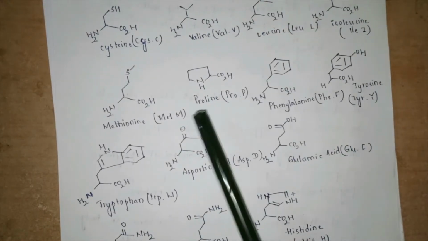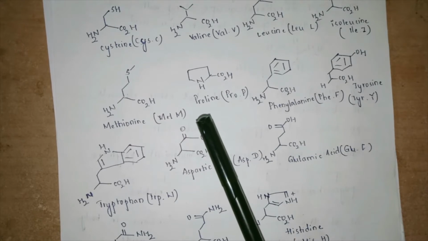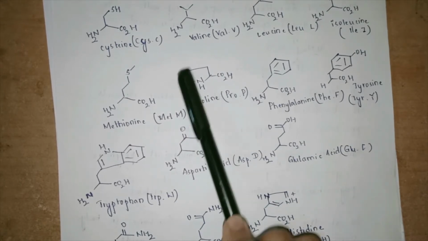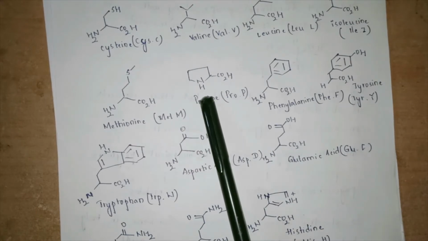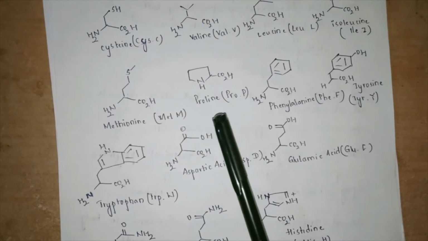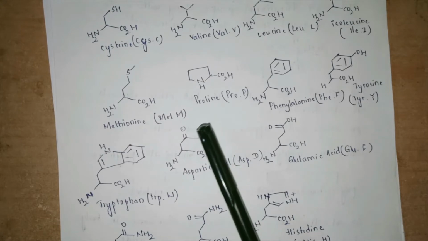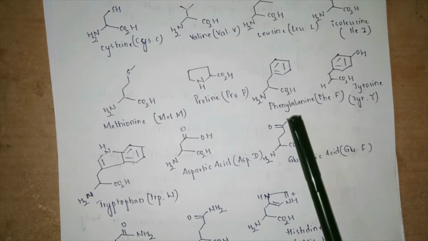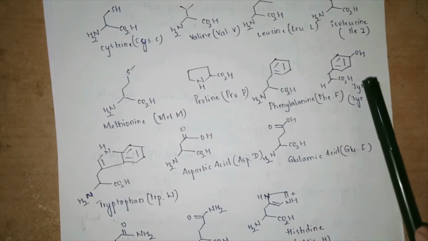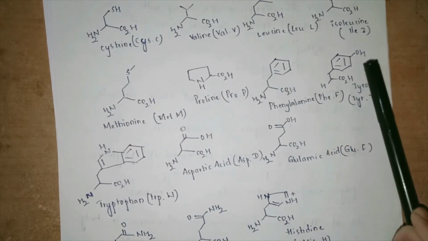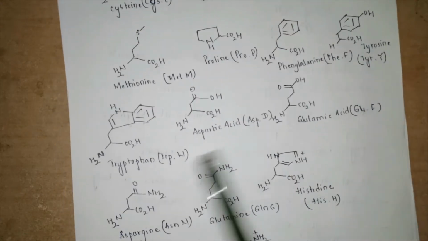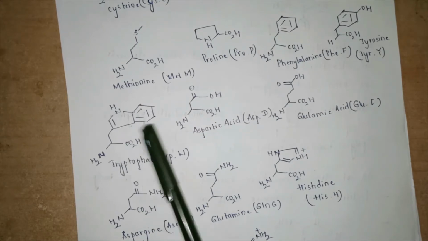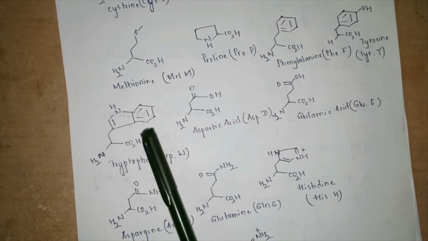Now proline is an exception. It is not an amino acid, instead it is an amino acid, because instead of NH2 we can see in the heterocycle we are having NH. Hence proline is an exception. It is an amino acid and not an amino acid. When we come to phenylalanine, that is having a aromatic system. Tyrosine is also having an aromatic system with an para position OH. Tryptophan has got a heterocycle present, which is a benz fused heterocycle like that of pyrrole.